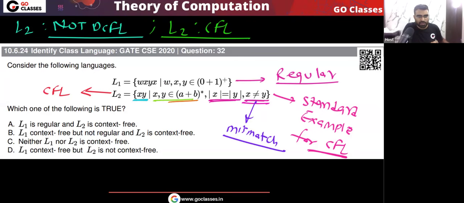Let's see which option is correct. L1 is regular, L2 is CFL. Yes, option A is true. Is this clear? So very simple. For this question, the answer will be option A.